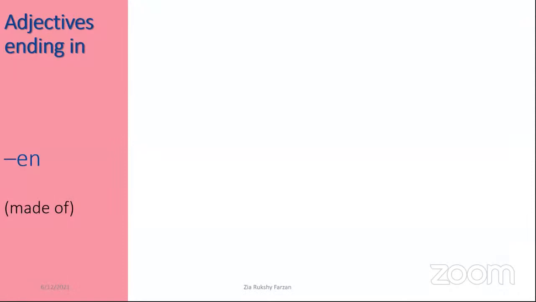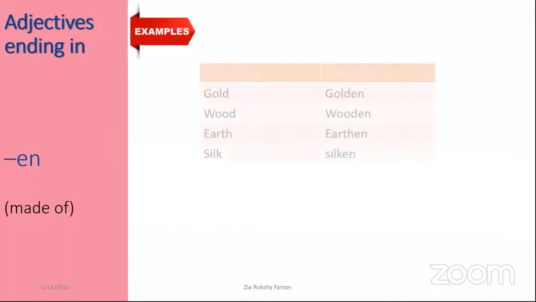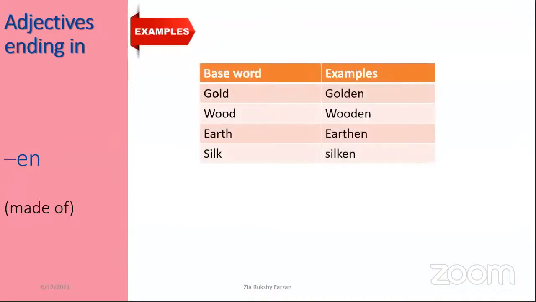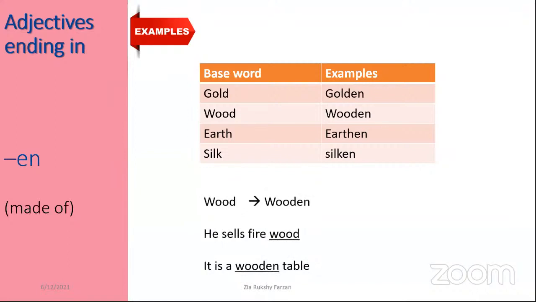Next, we are going to see about the adjectives ending in en. Words ending in en give the meaning made of. Gold, golden. Wood, wooden. Earth, earthen. Silk, silken. These are words very familiar to you. You should know the meanings, right?